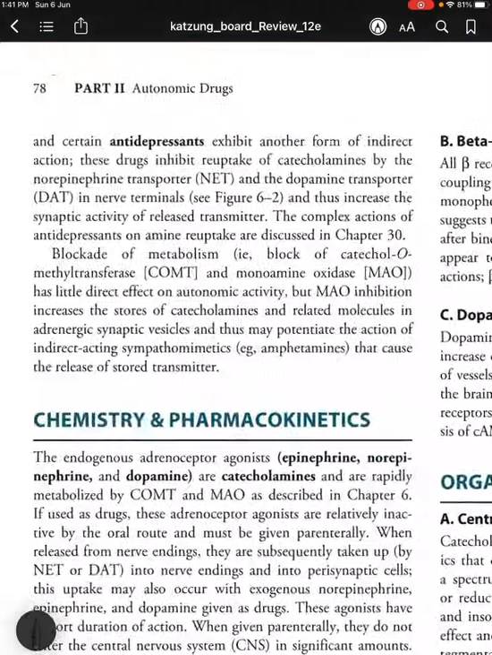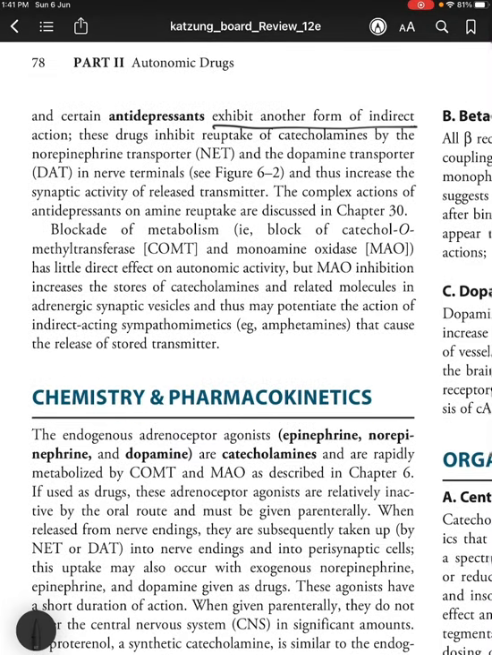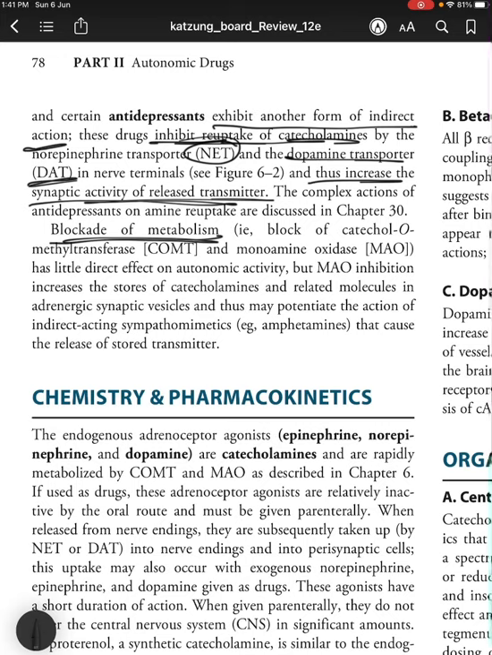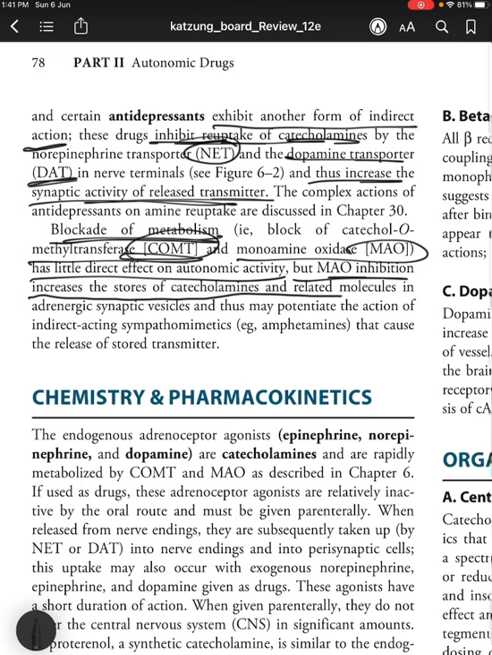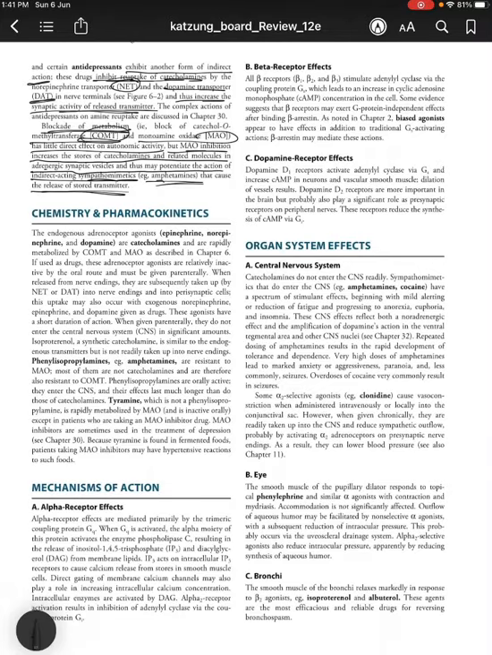Cocaine and certain other antidepressants exhibit another form of indirect action. They inhibit reuptake of catecholamines by the NET, norepinephrine transporter, and dopamine transporter DAT in the nerve terminals, and thus increase the synaptic activity of the released transmitter. Okay, blockade of metabolism such as block of catechol-O-methyltransferase COMT and monoamine oxidase MAO has little direct effect on autonomic activity, but MAO inhibition increases the stores of catecholamines and released molecules in the adrenergic synaptic vesicles, and thus may potentiate the action of indirect acting sympathomimetics such as amphetamines that cause release of stored transmitter.